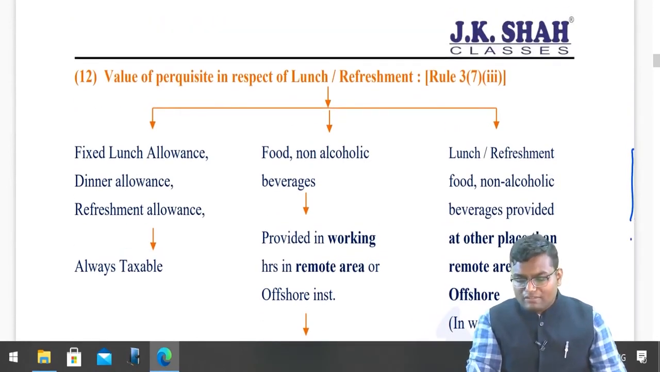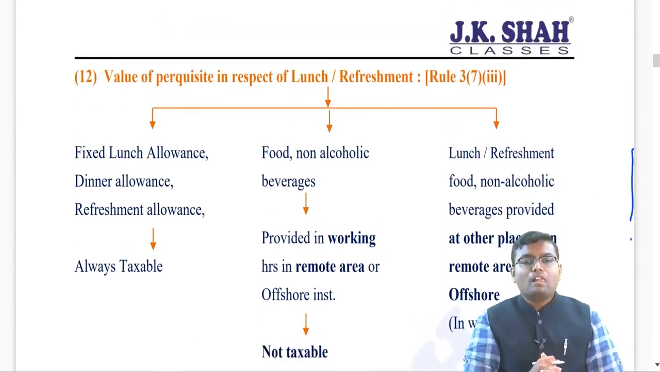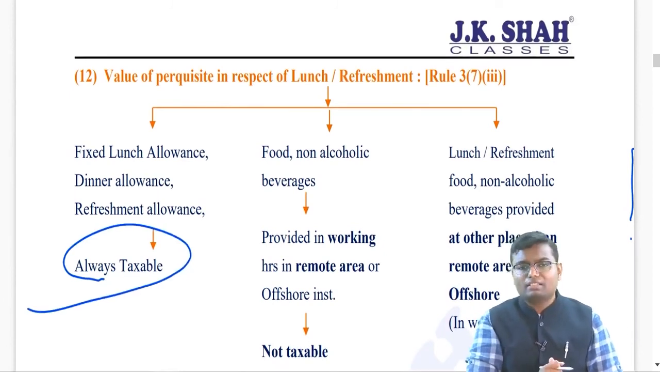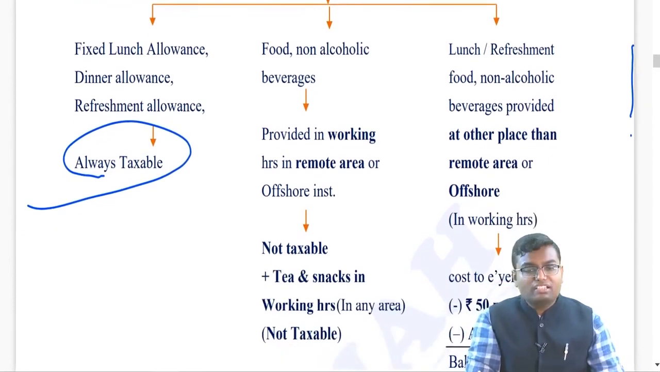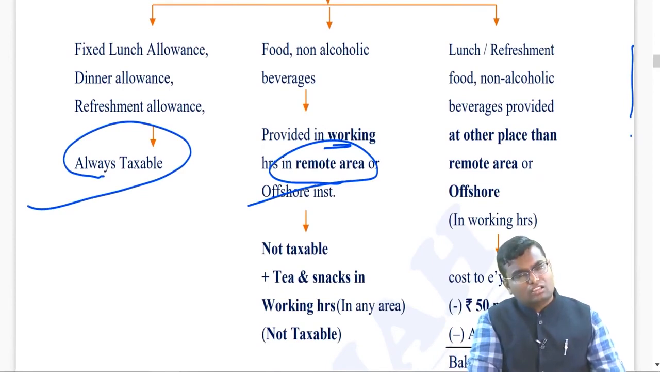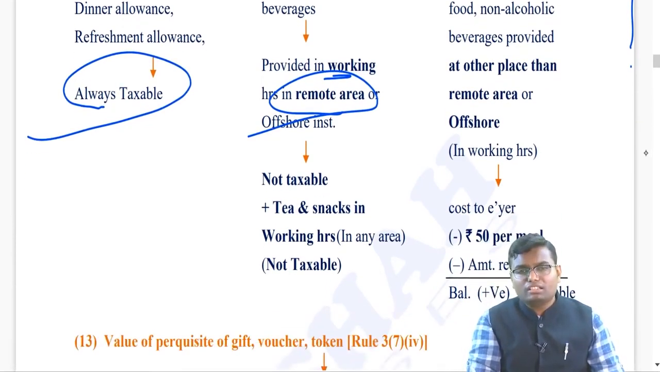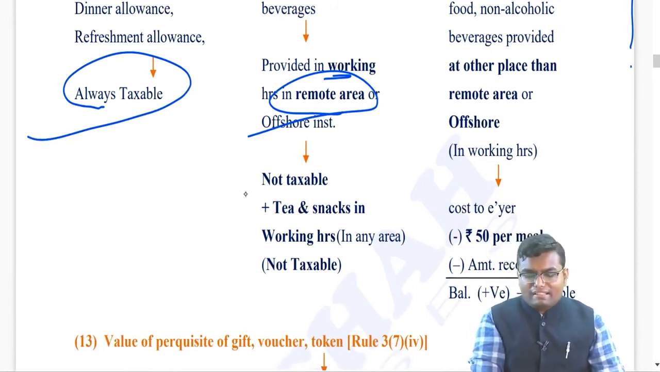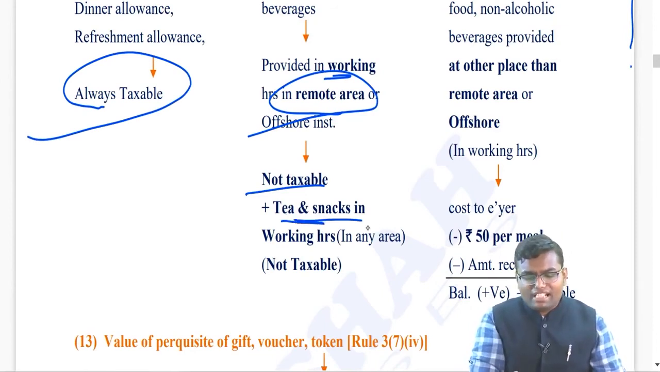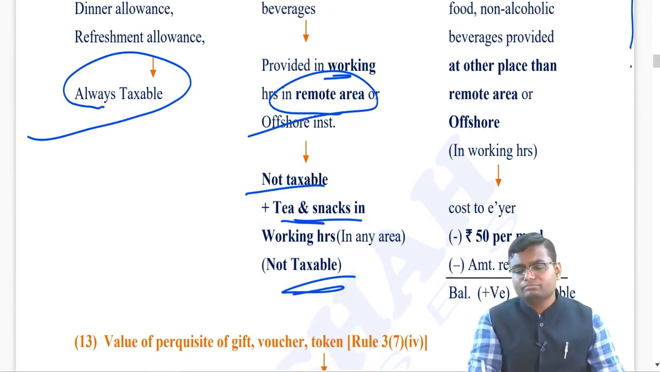Rule 3, sub-rule 7, clause 3. Now see, if you are given the allowances, lunch allowance, dinner allowance, refreshment allowance, it is never exempt, it is fully taxable. But if you are given perquisite, like you are given food, non-alcoholic beverages in working area for a remote area, then obviously it was the duty of employer to give you the food over there because you would have found nothing in that remote area, and that's why it is never taxable. If in any area during working hours you are given with tea and snacks, that is also never taxable.